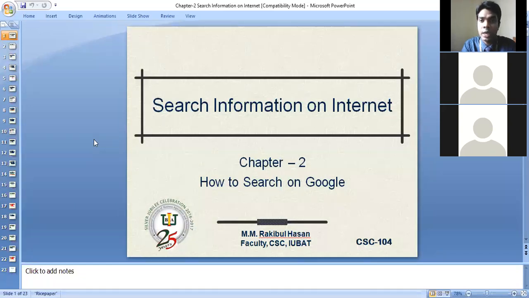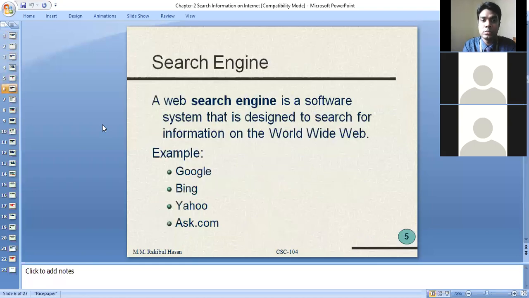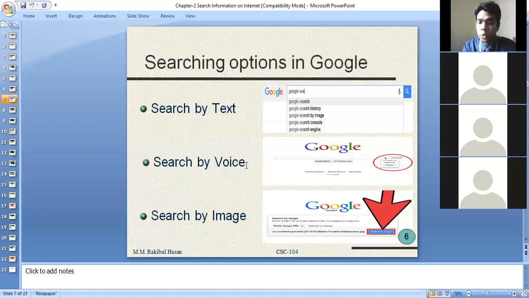Here we learn how we can use the search engine Google, how we can search for something inside Google to get any information or data. We can search in Google by using text, by using our voice, or by using an image.